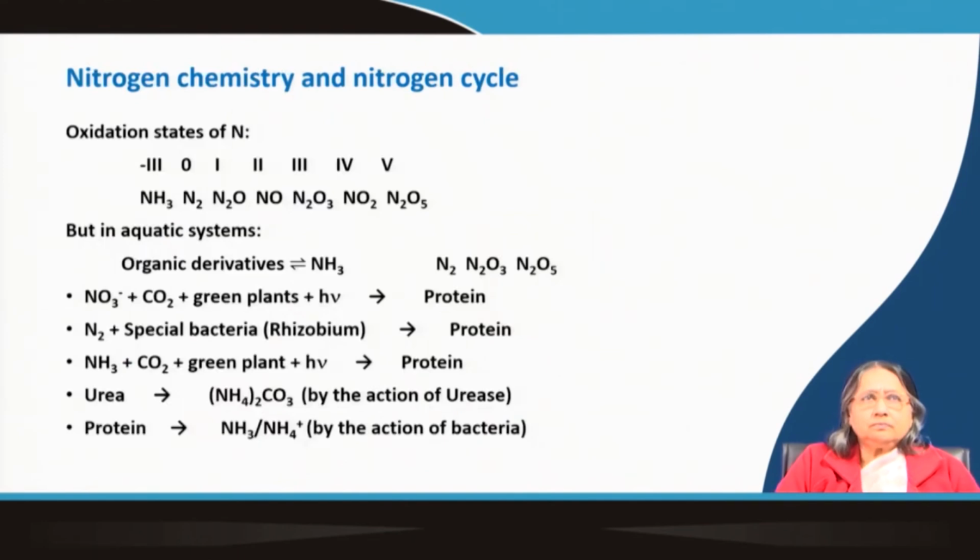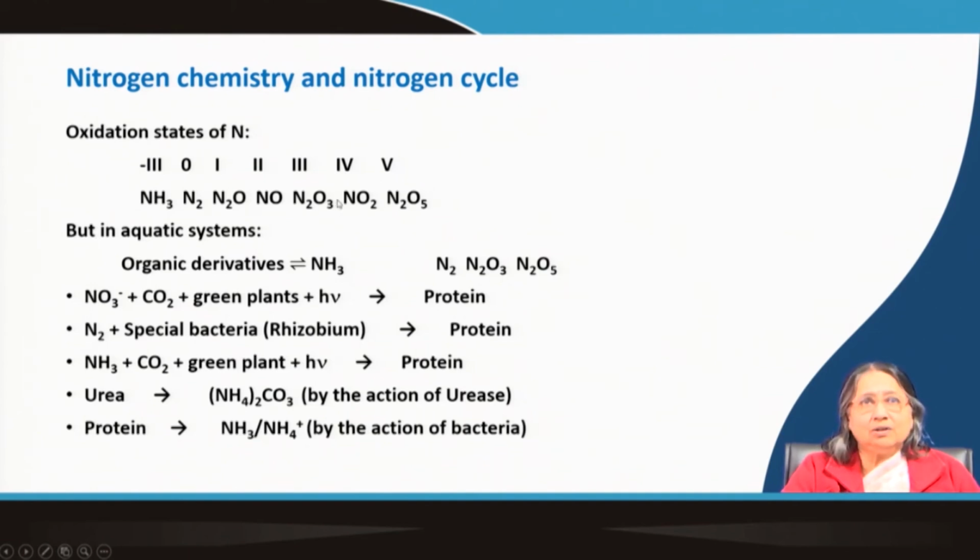Now, why is nitrogen so interesting? Because, you know from the periodic table, nitrogen belongs to group 5, and the highest oxidation state is +5. Nitrogen in ammonia is in the -3 oxidation state, in nitrogen it is 0. It has so many oxidation states. In N2O it is +1, then NO is +2, then N2O3 is +3, then +4, and +5 is the highest oxidation state. So, it has several oxidation states.